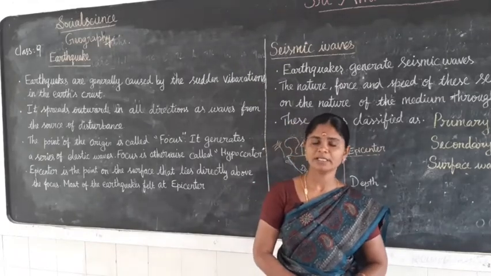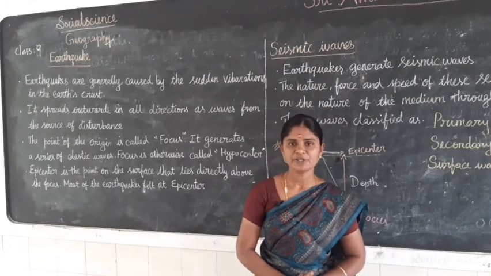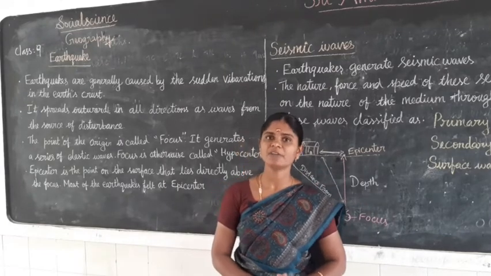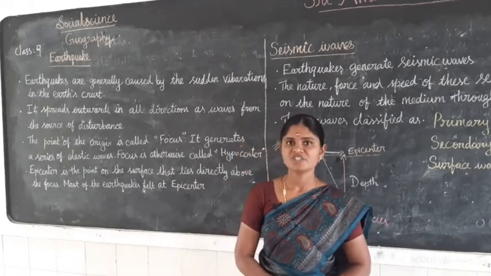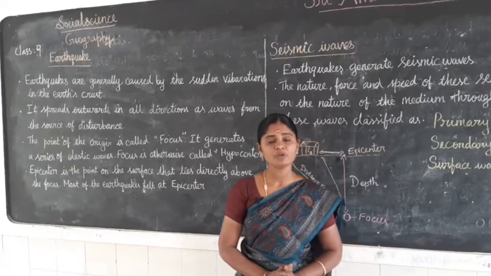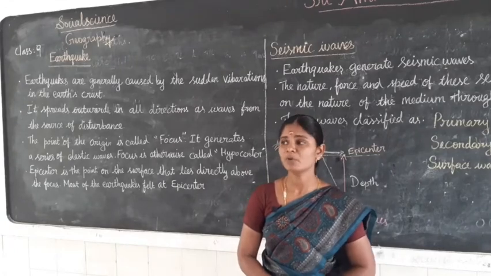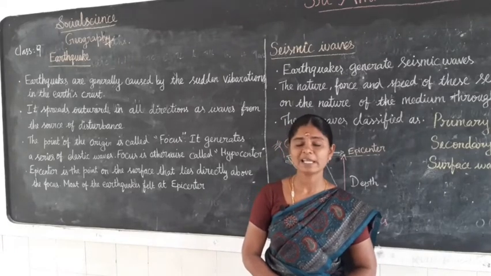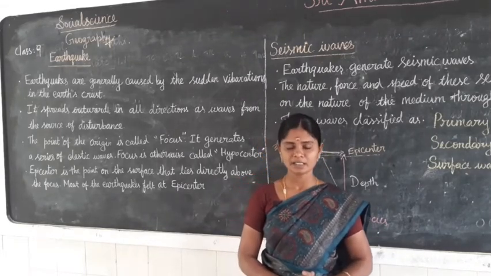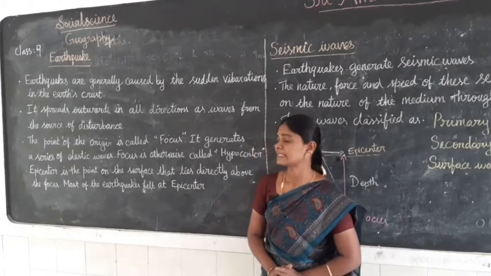Geography lesson 1: Lithosphere, Part 1, Endogenetic process. In the last two videos we saw the lithosphere, the four spheres of the earth, the interior of the earth, the structure of the interior of the earth, and the geomorphic process. Last video we saw the geomorphic process and plate tectonics. Plate tectonics, that means the movement of the earth's interior plates, is the main reason for generating earthquakes and volcanoes. In this video we learn about earthquakes and volcanoes. Let us learn that.